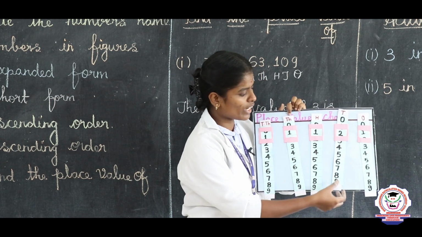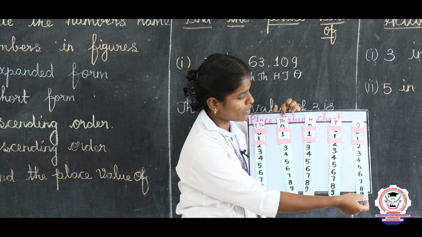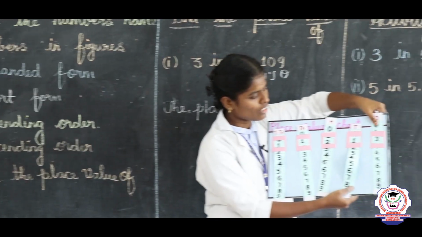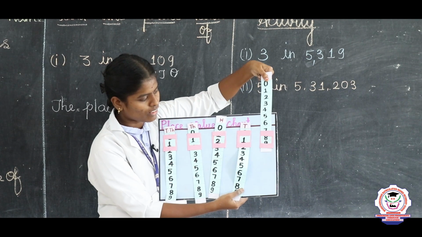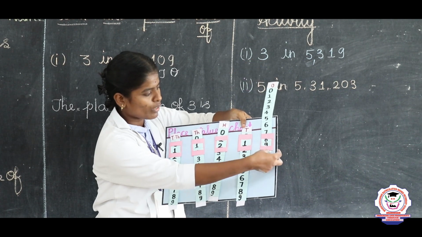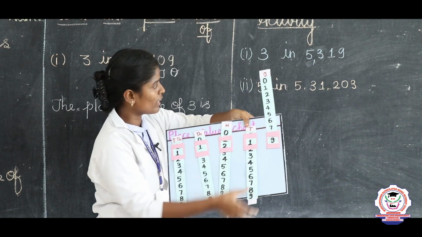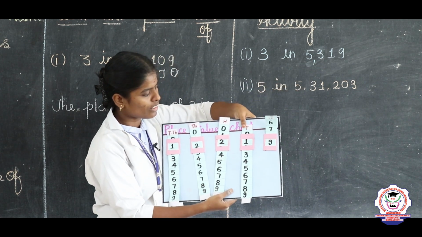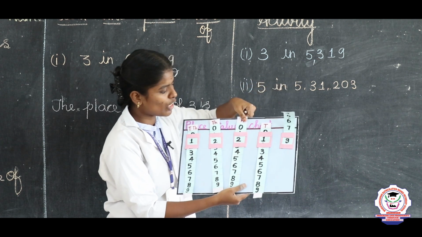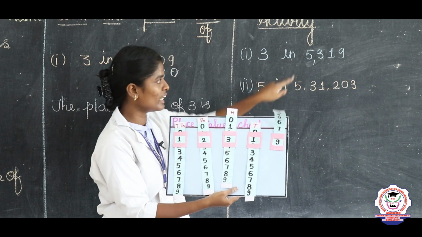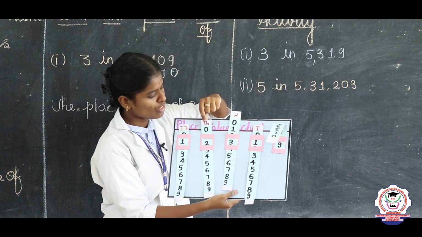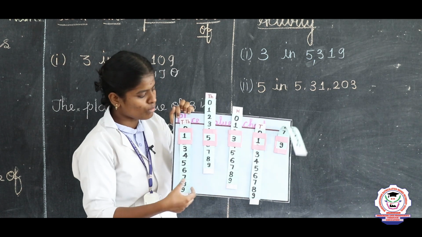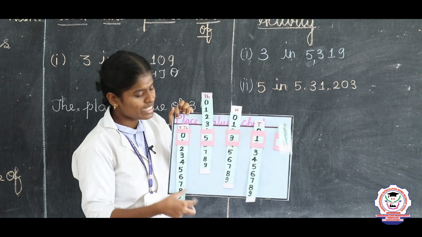So now we are going to arrange this. So what is the ones place value? Here the ones place value is 9. So move 9 here. The next one is the tens place value is 1. So move 1 here. Next the 100 place value is 3. So move 3 here. The 1000 place value is 5. So move 5 here. There is no 10,000 place. So move 0 here.